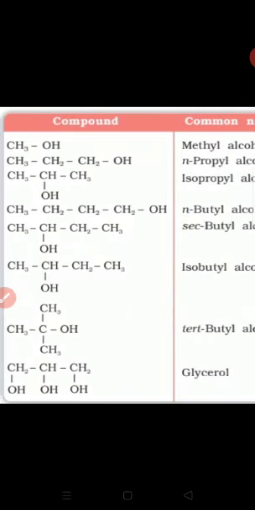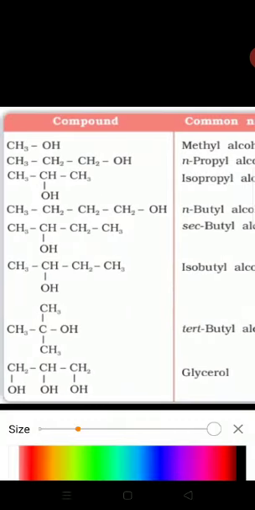The third example, see here, the third example. In the third example, CH3CH(CH3)OH. See here, isopropyl alcohol.